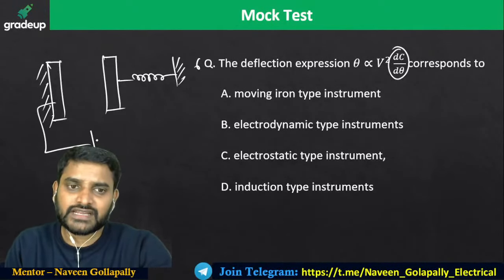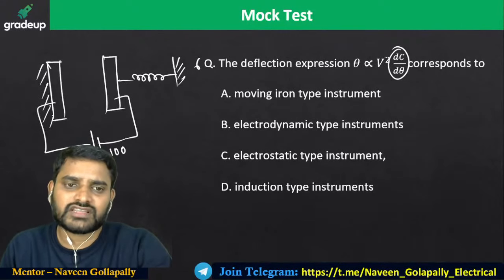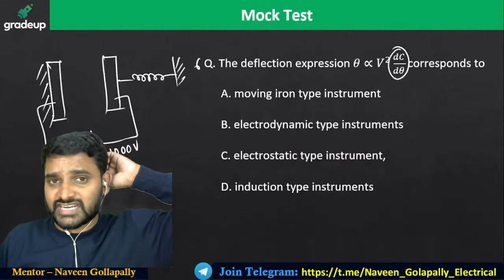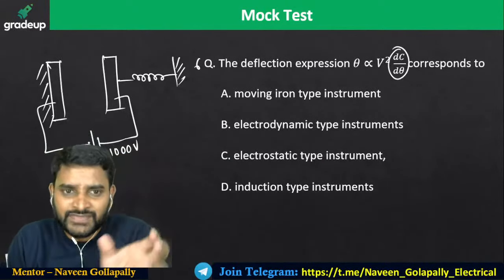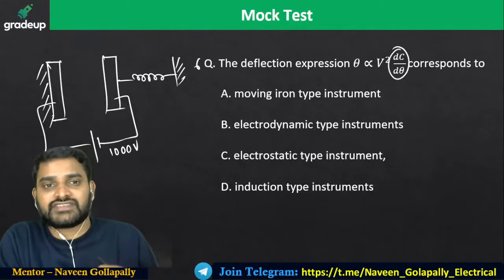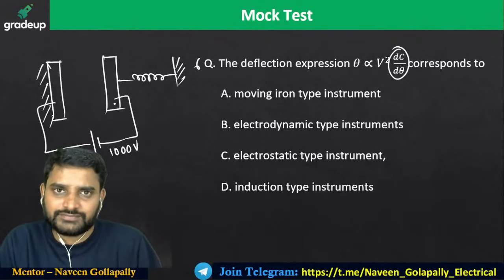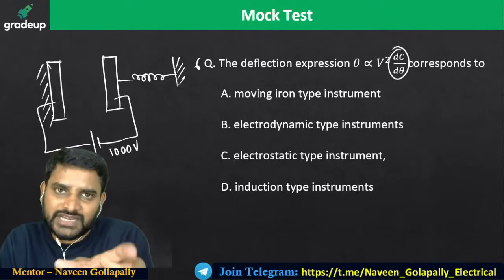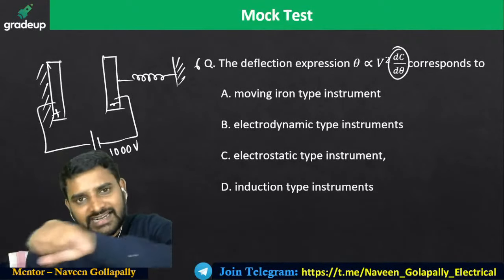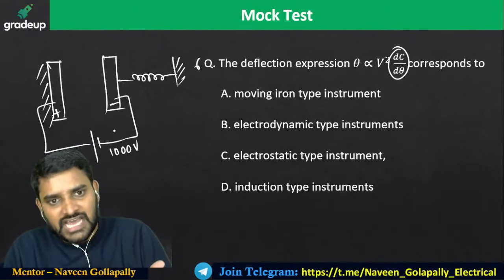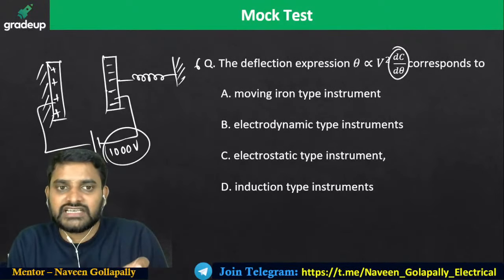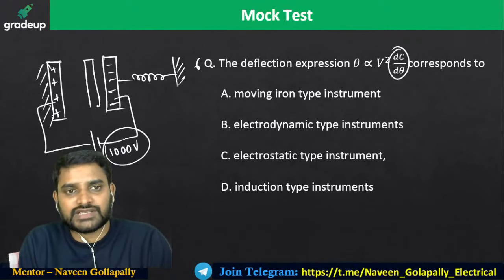Now, whenever I give the supply, maybe 1000 volts or something, a large voltage. Generally, we use the electrostatic voltmeter to measure large voltages, because if you apply a small voltage, pulling the conductor towards the positive plate is difficult, because it has some inertia, and the spring is also pulling it back. So a small potential difference will never attract the movable plate. You apply a large potential, and because of the large potential, definitely this plate is going to move from one place to another.